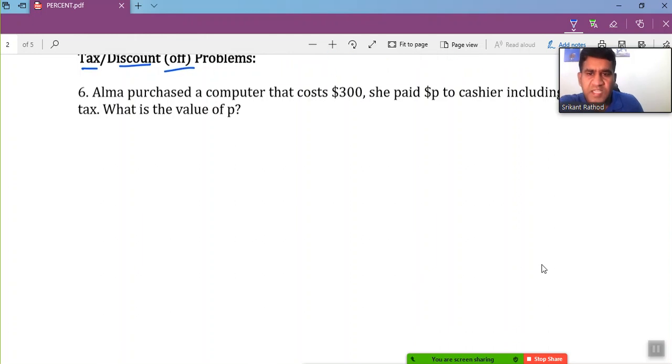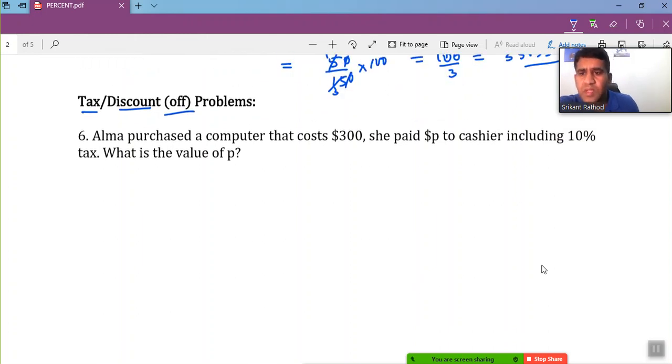Okay, let's take one example. Alma purchased a computer that costs $300. She paid $P to a cashier, including a 10% tax. What is the value of P? So the original price here is $300, but along with that, she paid a 10% tax on this item. So what is the total payment she made to the cashier?